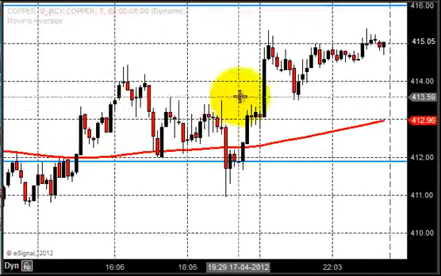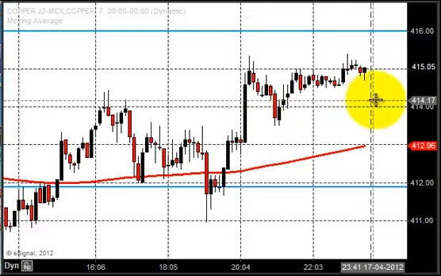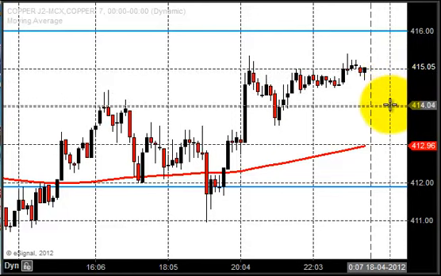So you can see that the market just repeated what happened the previous day, but the opening is going to create a difference here, because today we are expecting copper to open around this zone, 415 to 414.